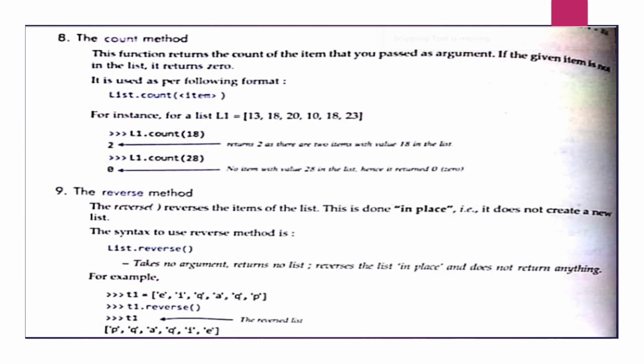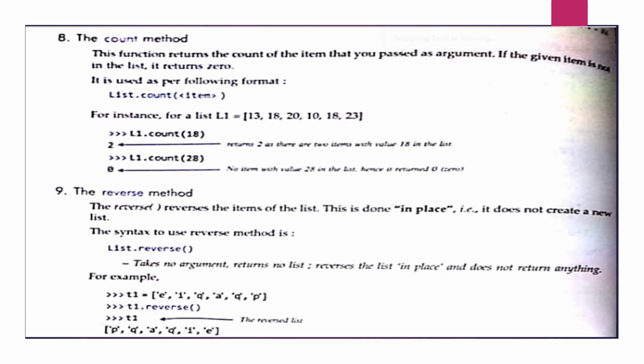In the example you can see the particular element 18 has come twice in the list. So here L1.count(18). So you want to know how many times the element 18 is present in the given list. So the count method is used to count the number of occurrences of the element given in the particular list.